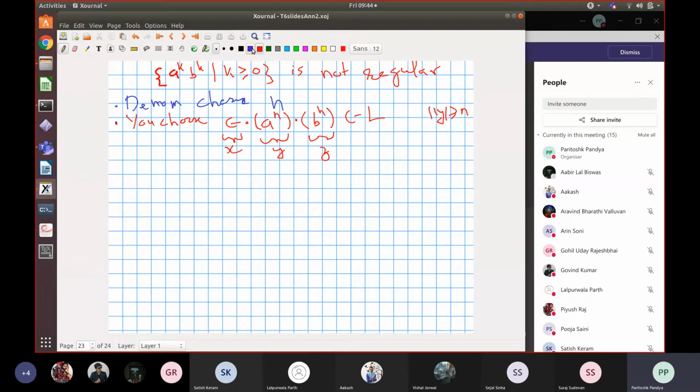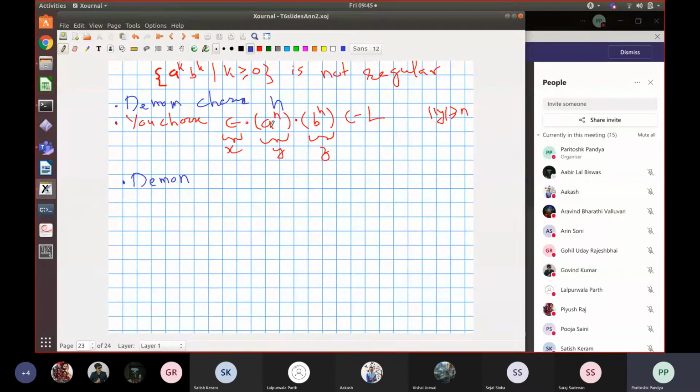Daemon says nonsense, it has a pump, and I will show you how to pump it. So daemon will show you the pump. Now for any possible way of splitting this y that the daemon chooses, you should have an answer showing that it is not the pump. So we will choose an arbitrary splitting of y into three parts such that the middle part is a pump.